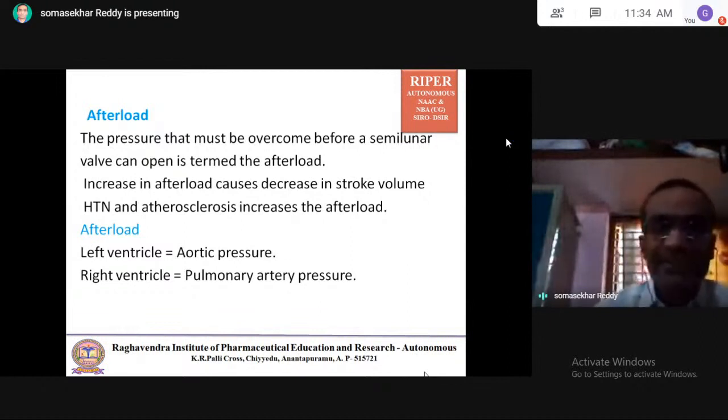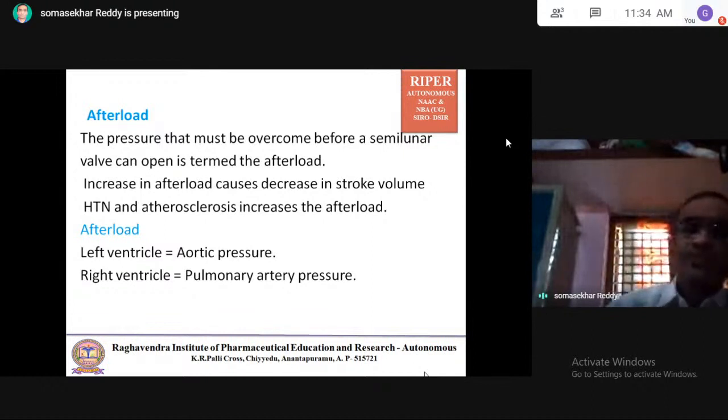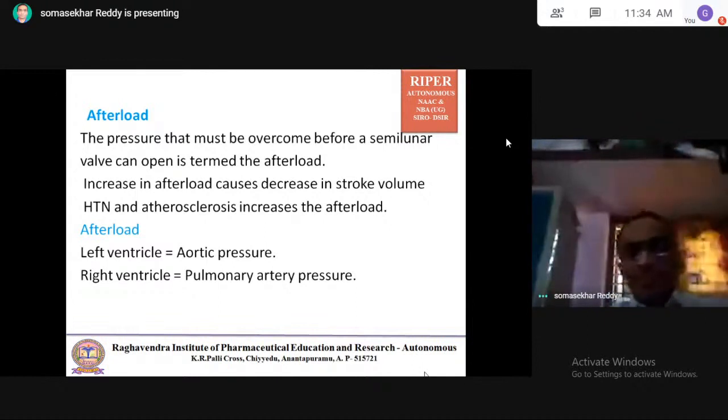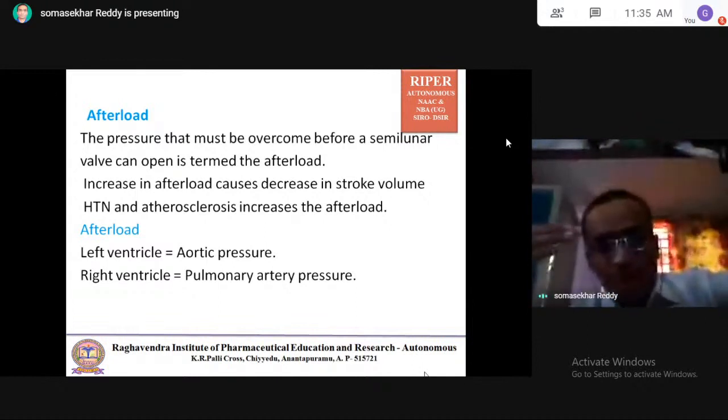So an increase in afterload causes a decrease in stroke volume. Remember, increase in afterload causes decrease in stroke volume. Hypertension and atherosclerosis increase the afterload. So directly, for the left ventricle, afterload means aortic pressure; for the right ventricle, it means pulmonary artery pressure. It is the pressure developed before opening of the semilunar valves.